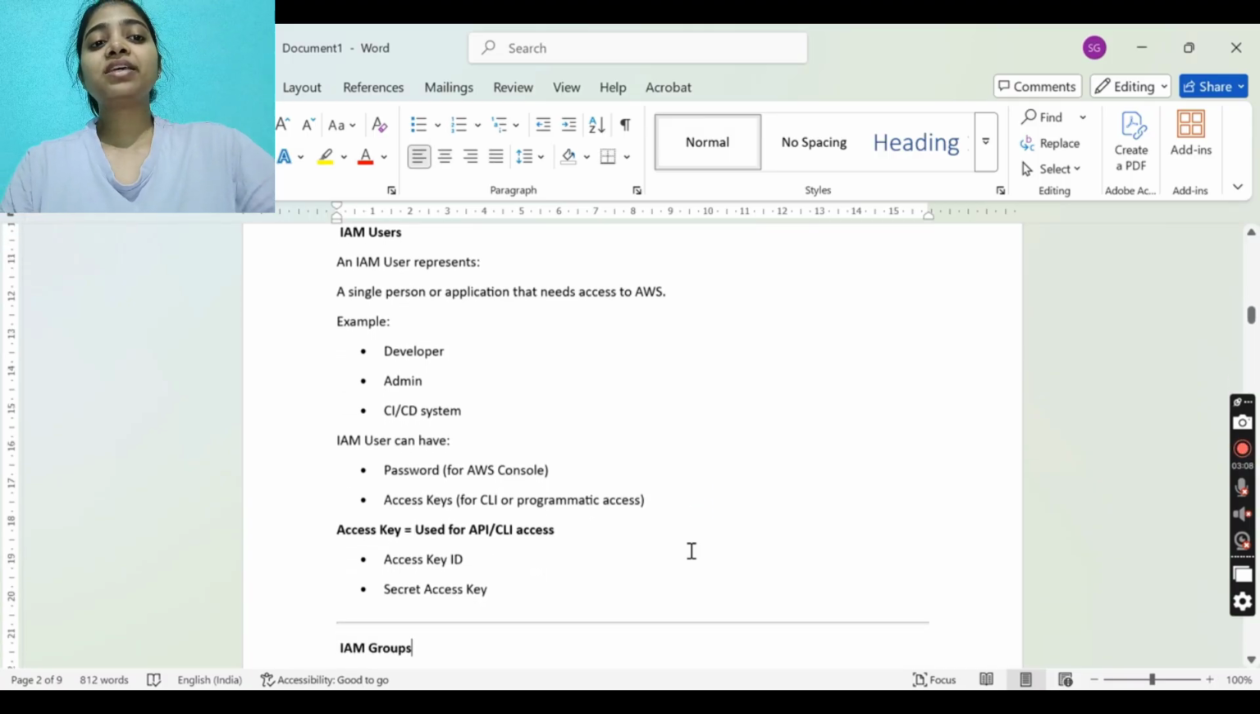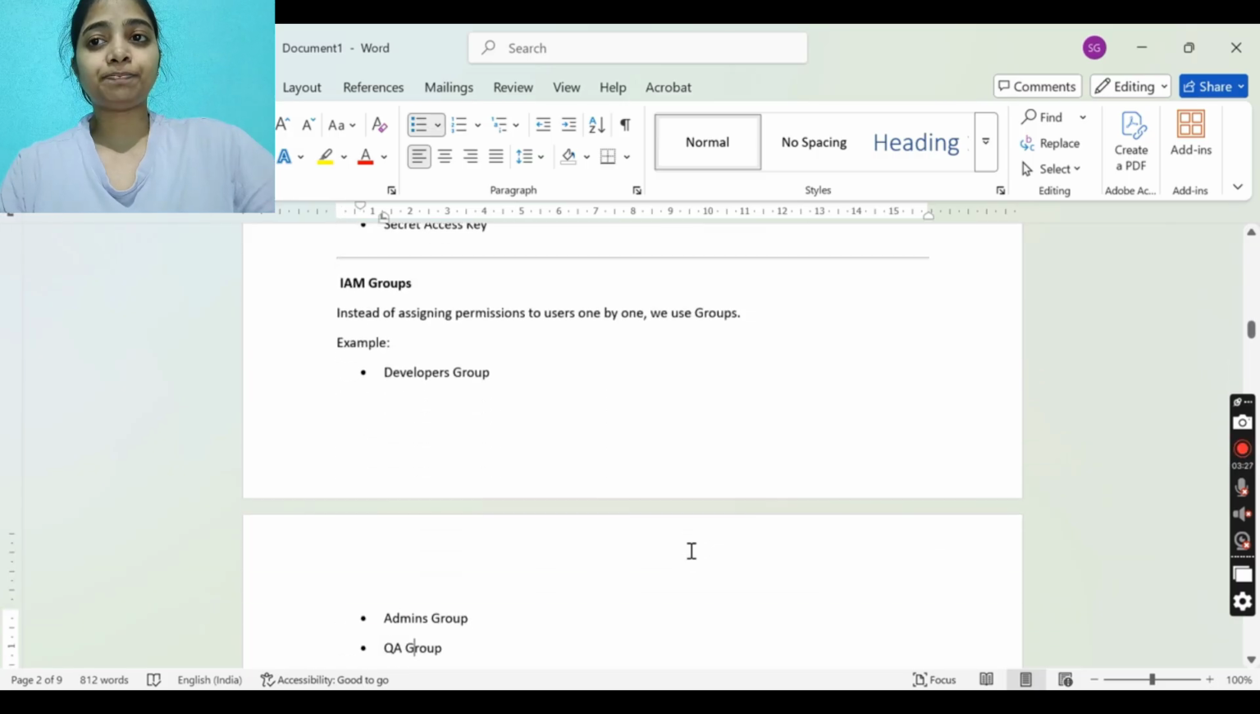Now the access key is used for API or CLI access. So we will have an access key ID and a secret access key, two things that will be required. Either you will have username and password with MFA enabled, or you will have access key ID and secret access key.